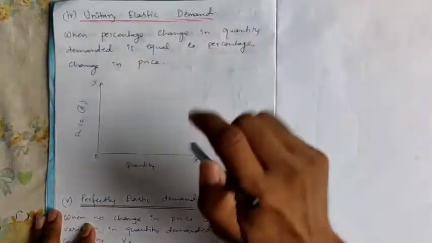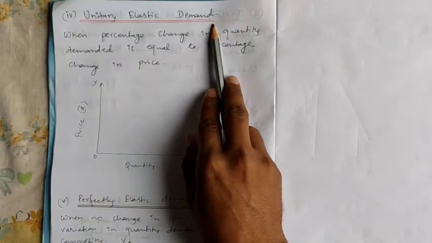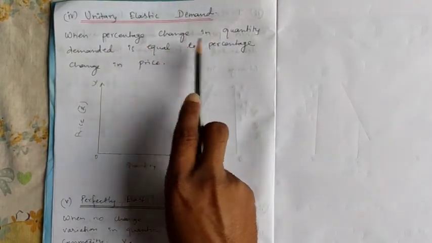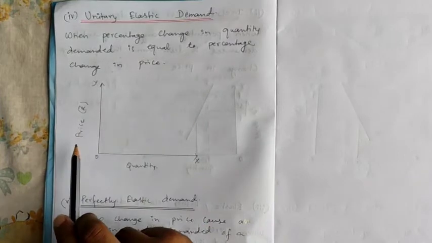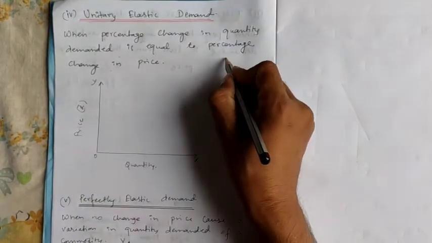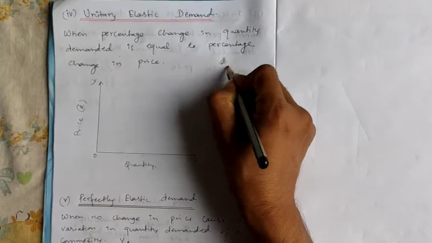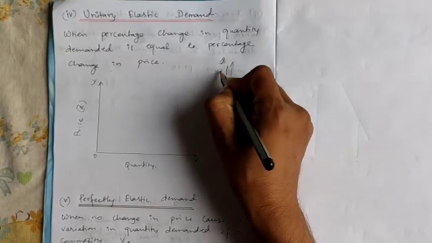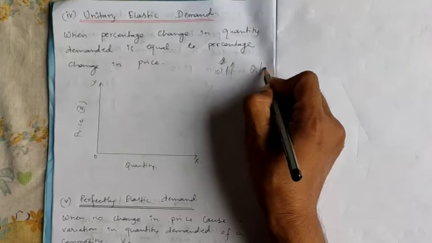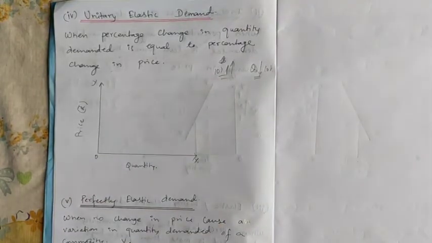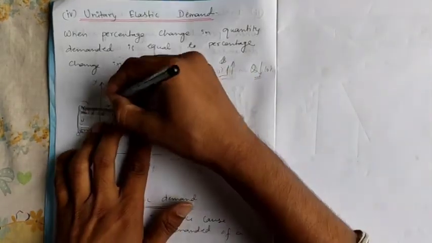Now let's move on to unitary elastic demand. Here the percentage change in quantity demanded is equal to the percentage change in price. Clear? So if the price is increasing by 10%, quantity demanded will fall by 10%. It means the percentage change in quantity demanded and the percentage change in price are the same. Let us make a diagram for this.